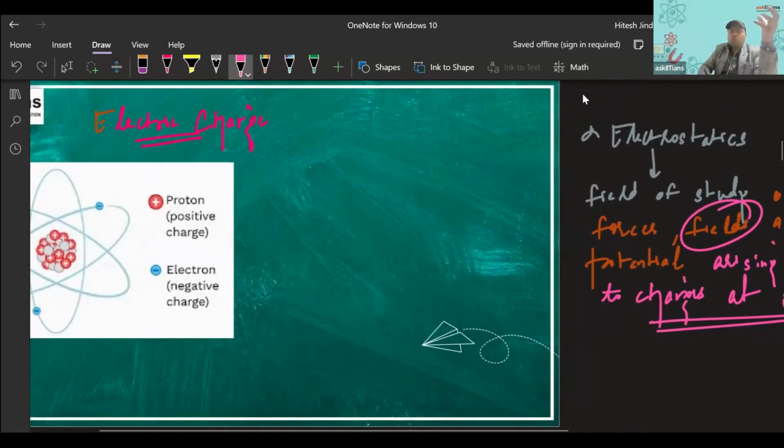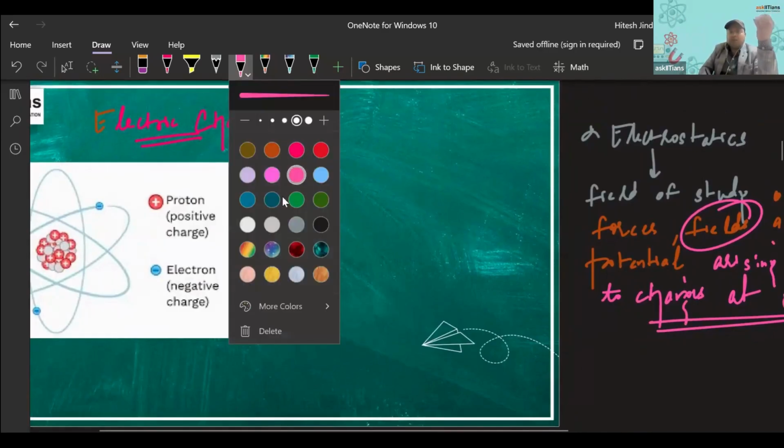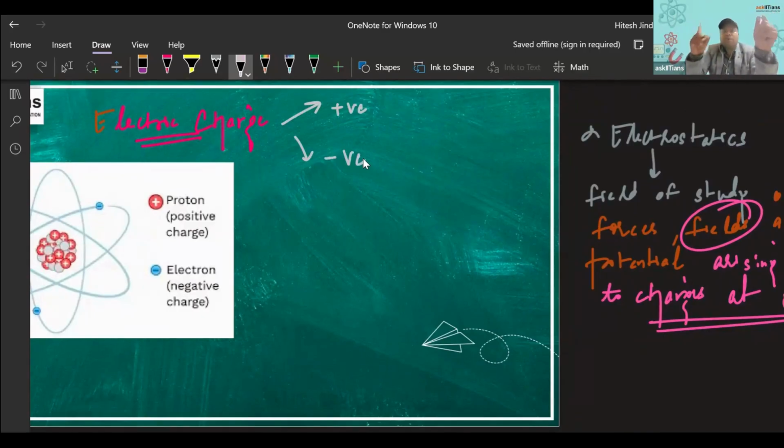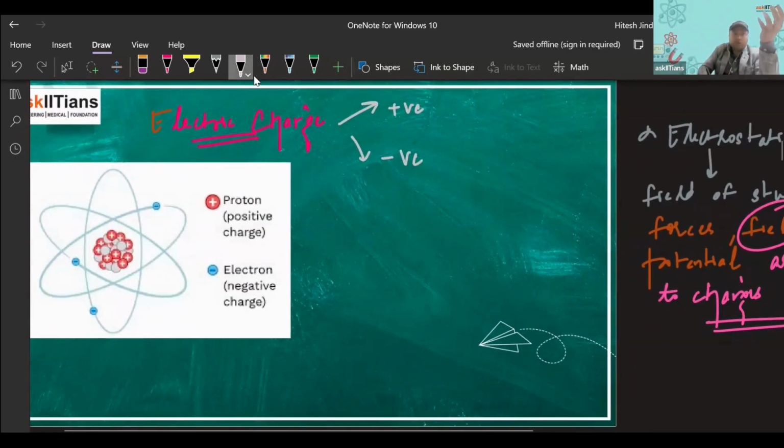Now, where did this word electricity come from? Electric charge, we know that we have two types of electric charges, positive and negative, and I have told you that the names positive and negative were given by Benjamin Franklin. And from where do these charges appear? Matter is made up of atoms, and every atom has a nucleus in which we have protons, the positive charge, and we have electrons revolving around the nucleus, which carry negative charge.